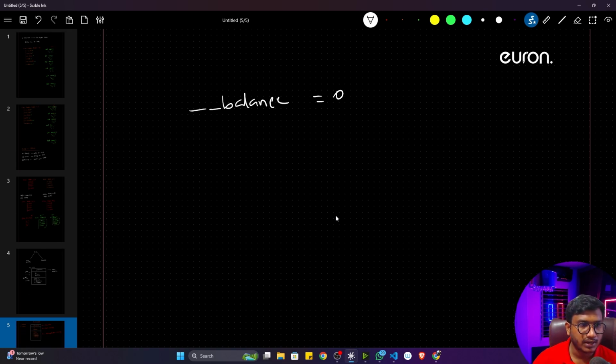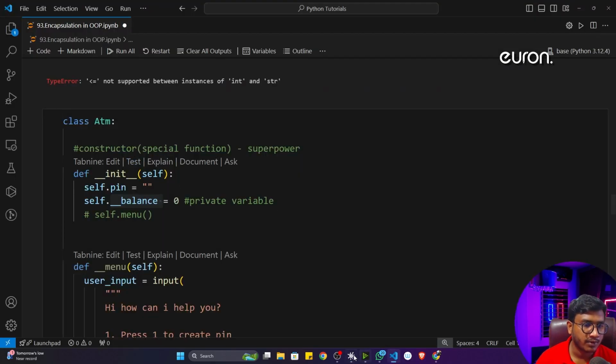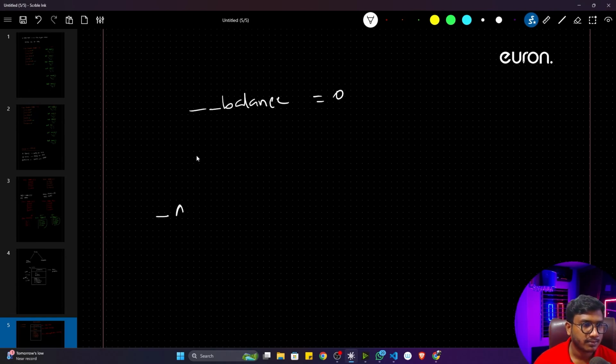First of all, it will take underscore, then your class name will come, and here the class name is ATM. So ATM will come here. Then after that, you will take underscore underscore and your variable name. The variable name is balance, now equal to 0.